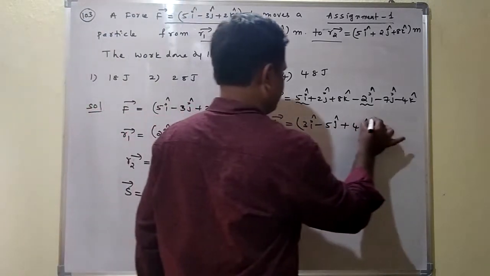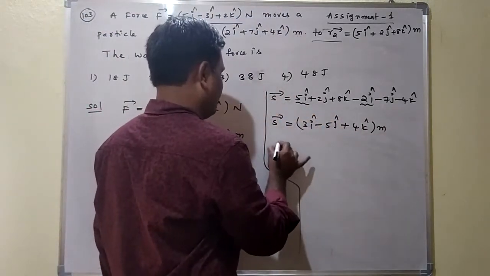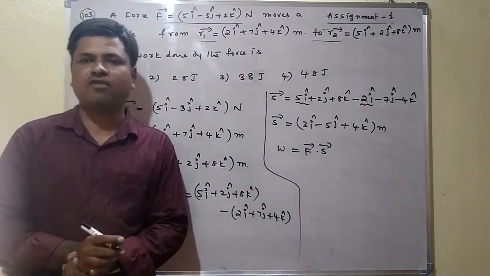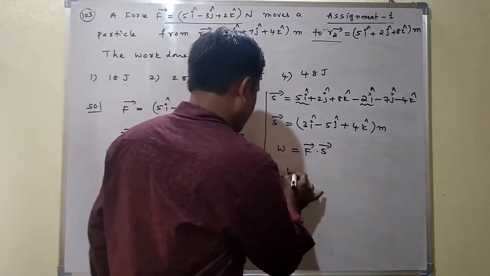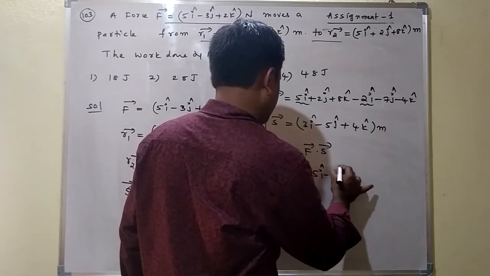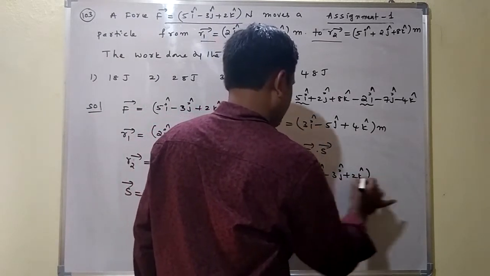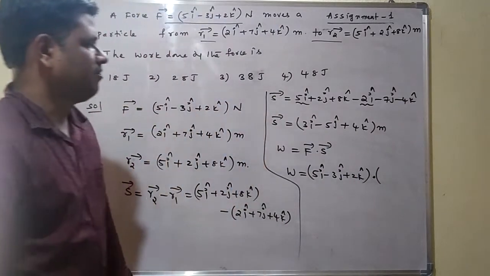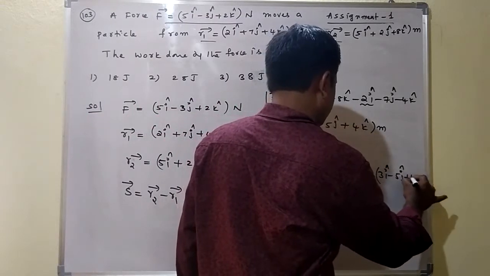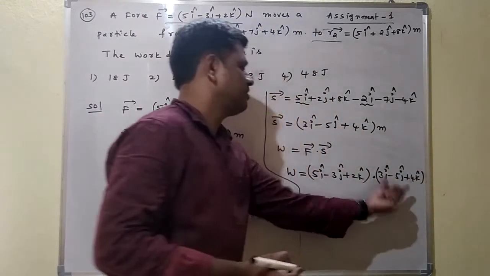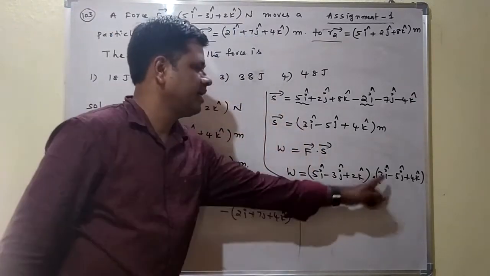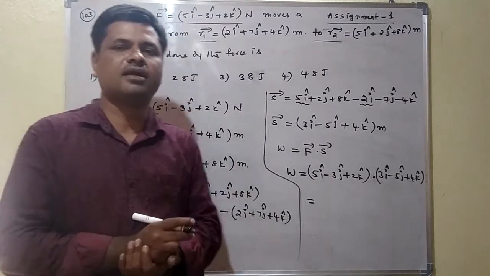This is in meters. But they are asking for work done. Work done is the dot product of force and displacement. This is the general formula for work done. Work done is (5 i cap minus 3 j cap plus 2 k cap) dot S bar, where S bar is 3 i cap minus 5 j cap plus 4 k cap. Between force and displacement we take the dot product. In the dot product, we know that i dot i is 1, j dot j is 1, and k dot k is 1.